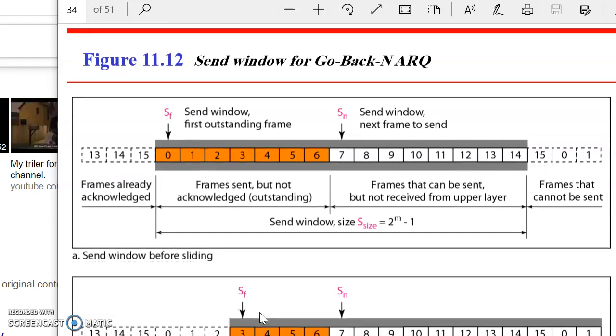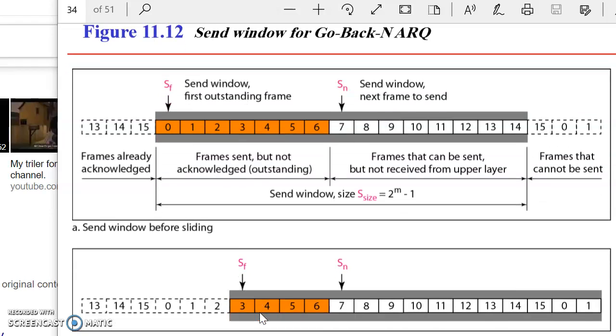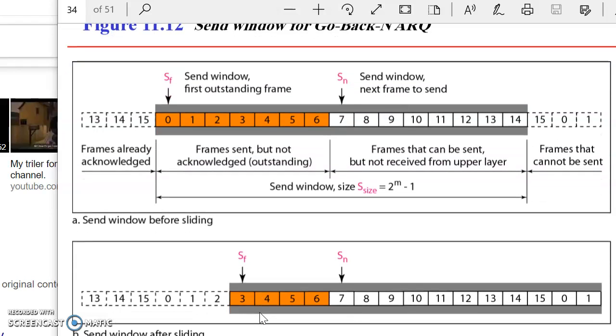So here is a simple diagram for the send window for Go-Back-N ARQ. This is only the send window for sliding. See in the diagram, there are A and B. A is the send window before sliding and B is the send window after sliding. The frames are numbered as we have discussed, 0 to 15.